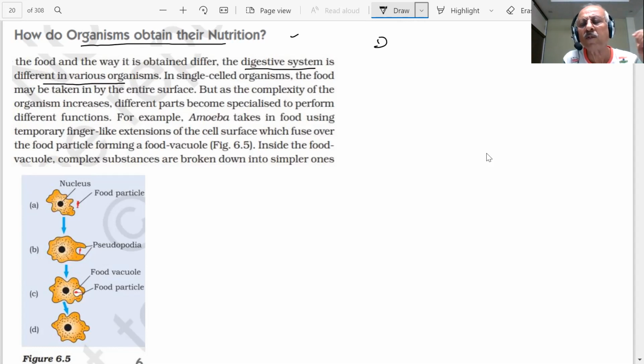You have a digestive system. Do you have a digestive system? We will study. There is a digestive system, student, in organisms. What is the function of the digestive system? To digest the food which organisms are eating. The digestive system is different in different organisms. All the organisms do not have the same digestive system. We are human beings, our digestive system is the same, but what about the digestive system of other animals?